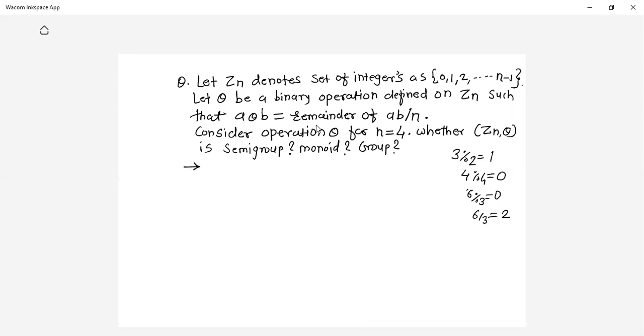Okay, now come back to this example. Zn, where the n value is given as 4, so it forms Z4. The elements are 0 to n minus 1. So n minus 1 becomes 4 minus 1, that gives you 3, because the n value is given as 4. So what will be the elements in Z4? 0, 1, 2, and 3. The n value is 4, meaning 4 elements are there. Now this is your Z4.